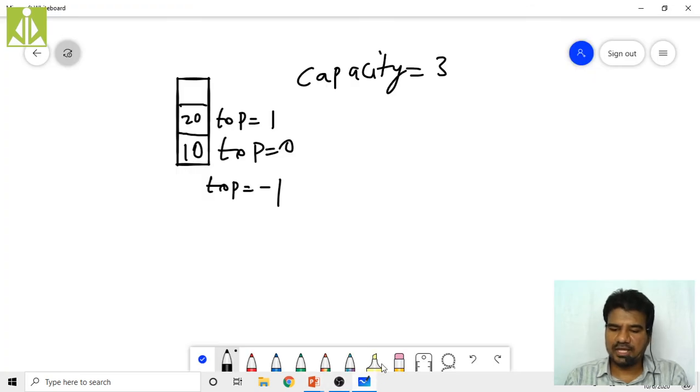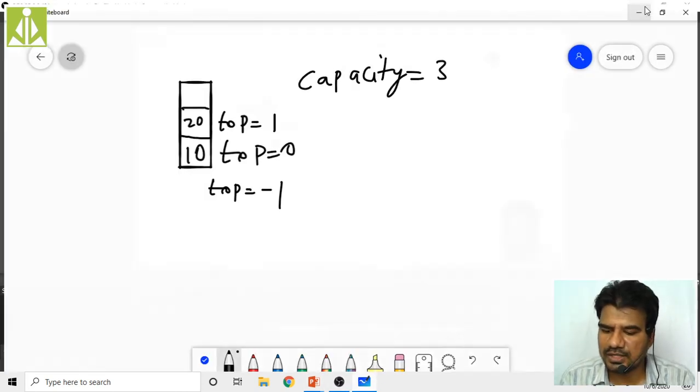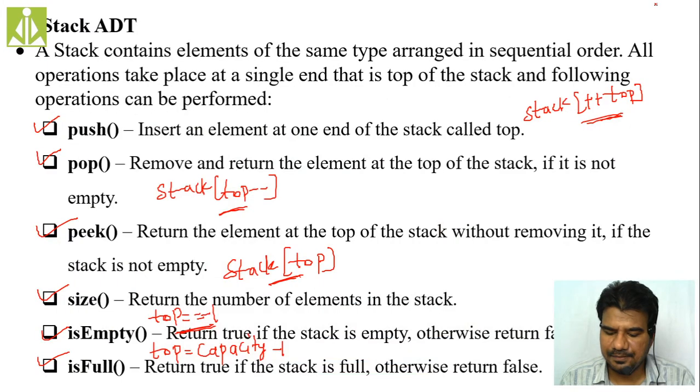Second time when you are pushing the, okay, sorry, I closed the IDE. Let me just open that IDE.